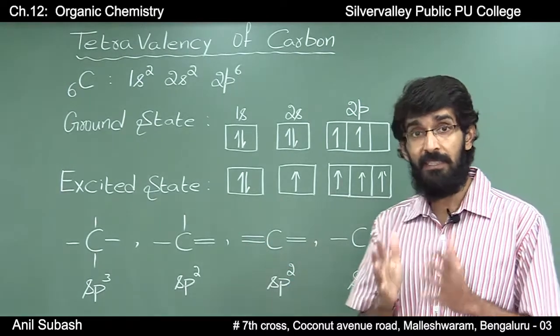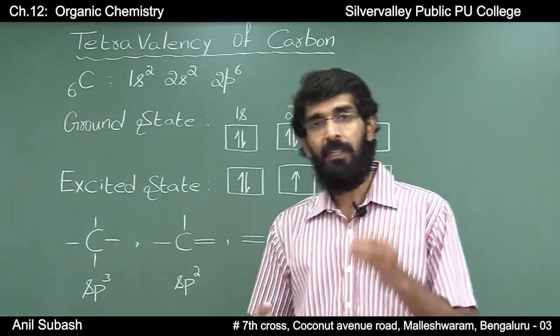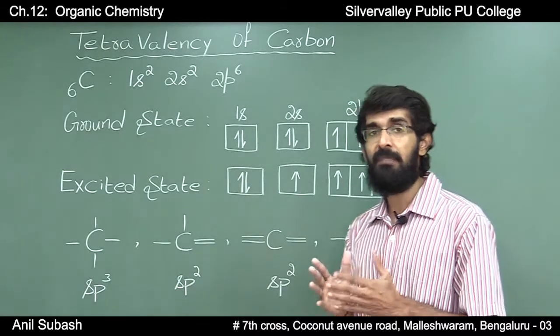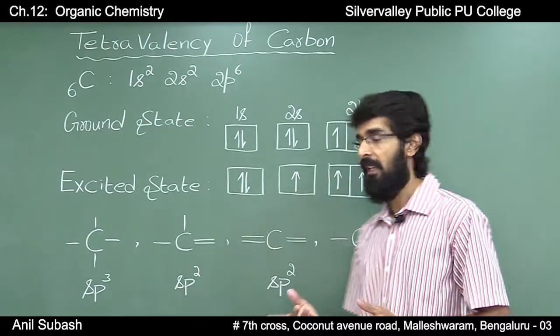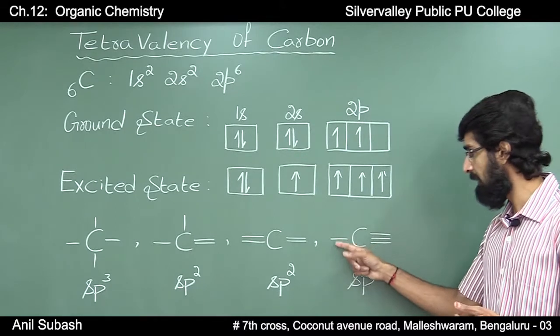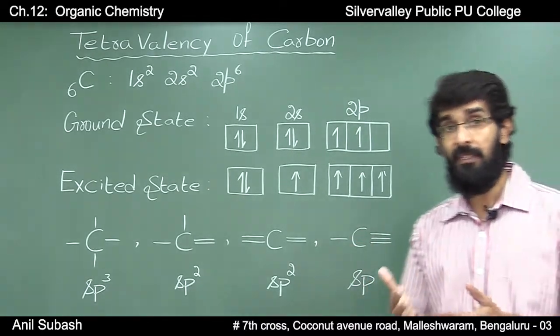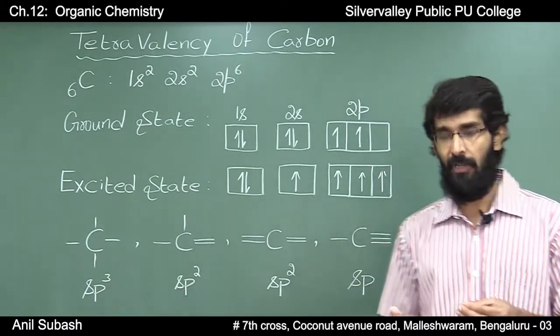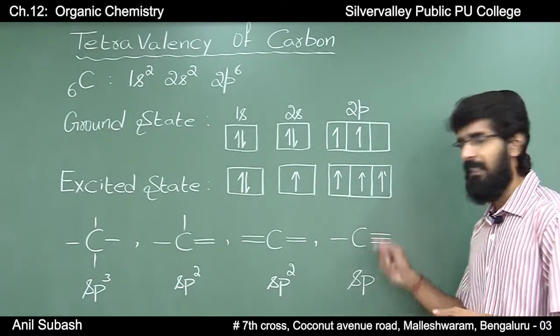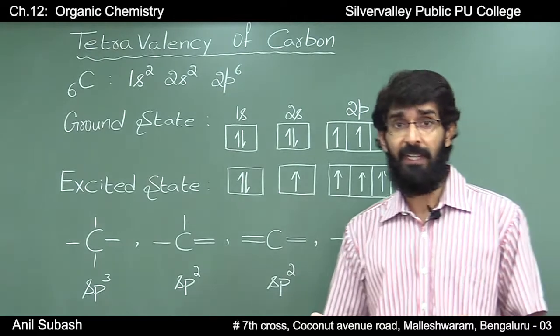If carbon is involved in a double bond, then we say that it is sp2 hybridized. In the third case there is a single bond and a triple bond. That is, carbon is involved in a triple bond, and we say that it is sp hybridized.